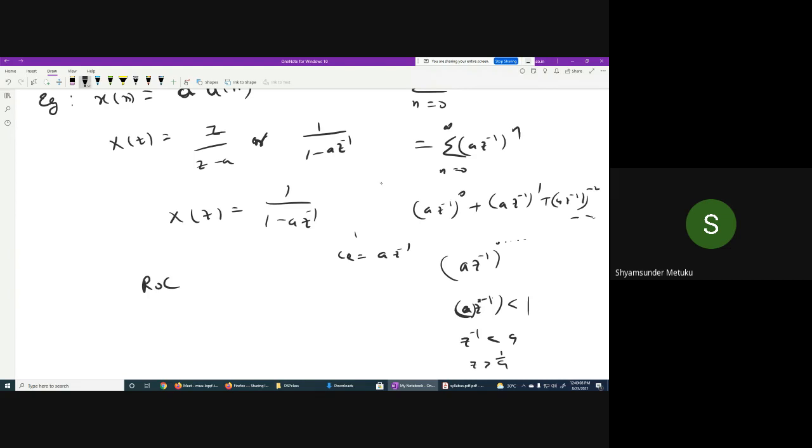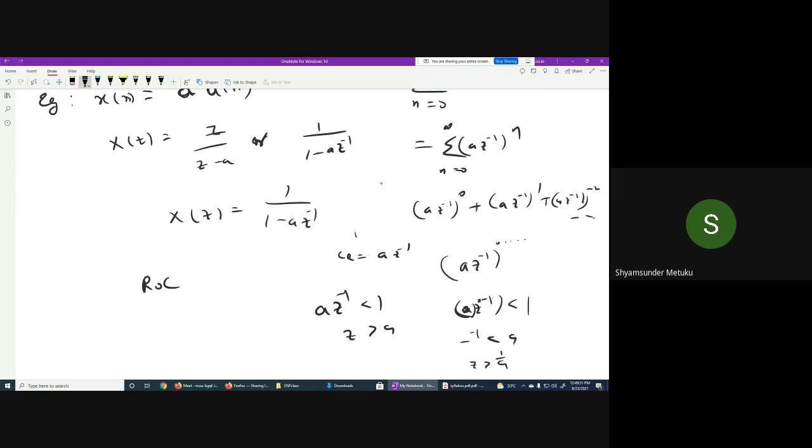Just a minute, somewhere I made a mistake. a z inverse is less than 1, so z is greater than a. That is fine, because 1 by z here, if you take z across, it works. Okay, z is greater than a. Yes or no?